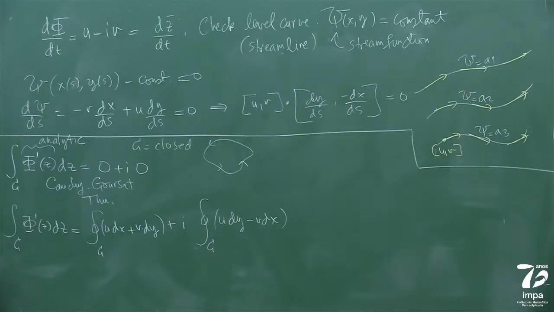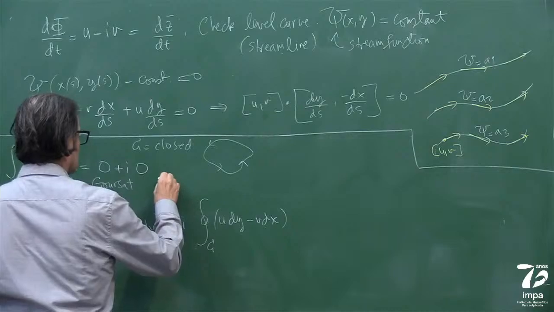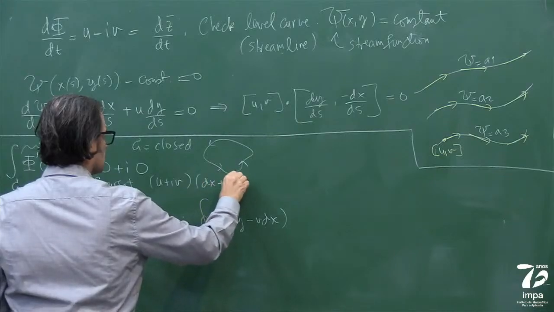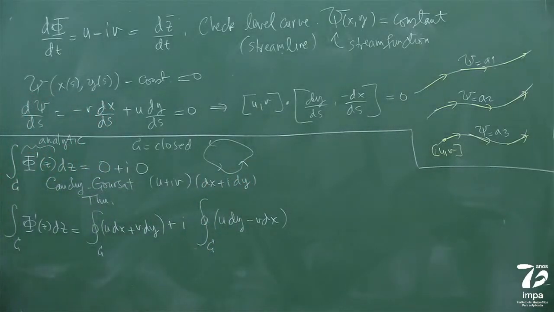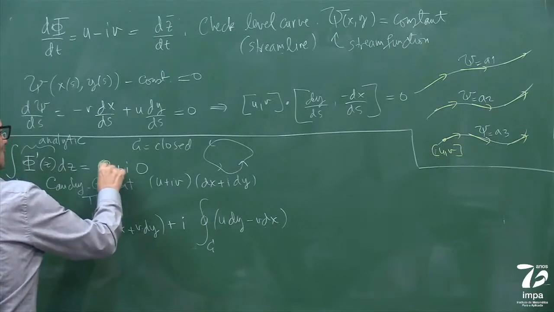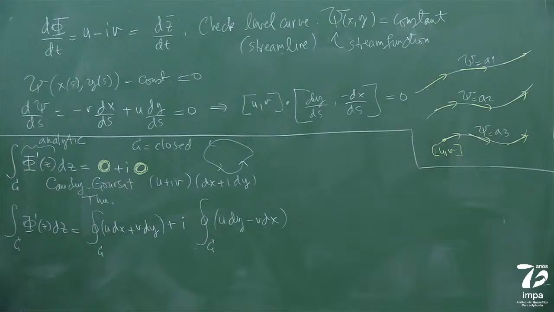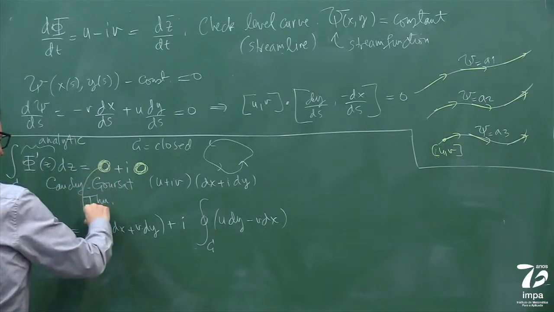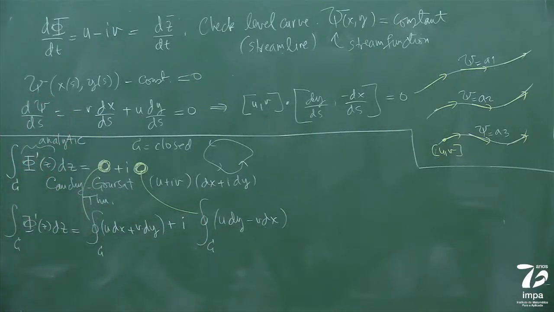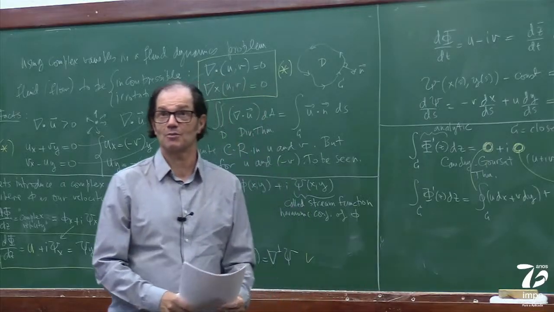So what did I do? Very simple. What I just did is that I had u plus iv times dx plus i dy, and I get these two integrals. That's why I wrote this ridiculous 0 plus i0, because this 0 goes for this one, and this 0 goes for that one. Everything I'm doing here is actually undergraduate vector calculus and complex variables up to this point.